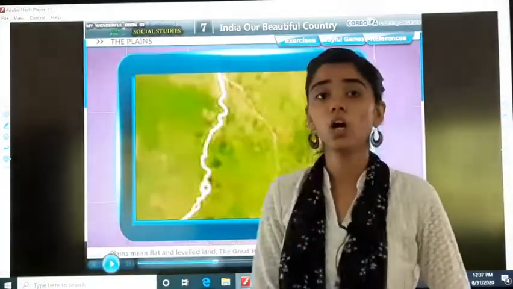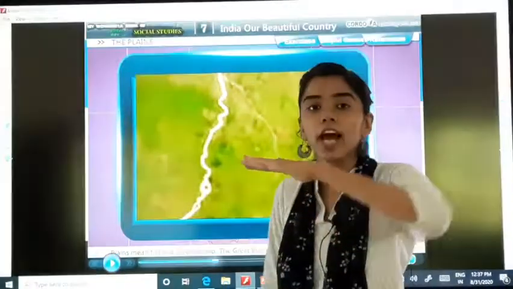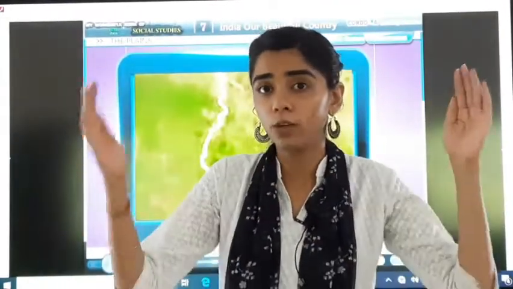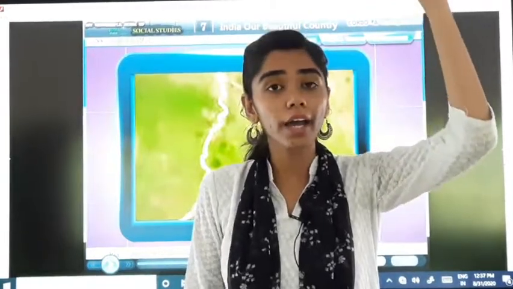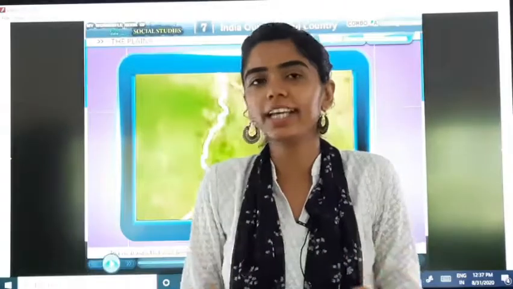Now, what are plains? Plains means flat and level land. See, we studied about mountains. They are so high, okay? They are like this, curvy. But the plains are flat and they are leveled.